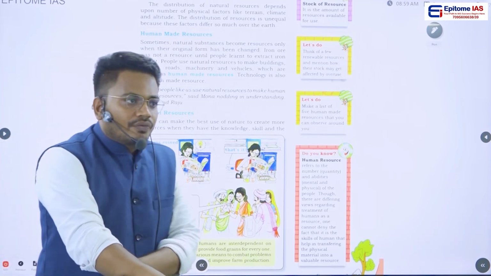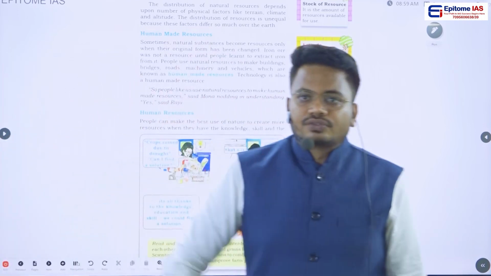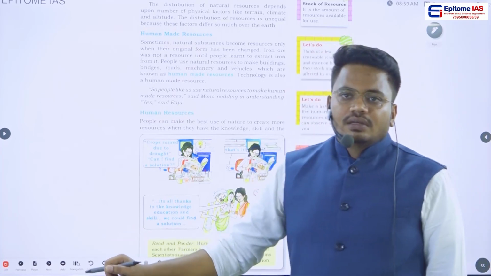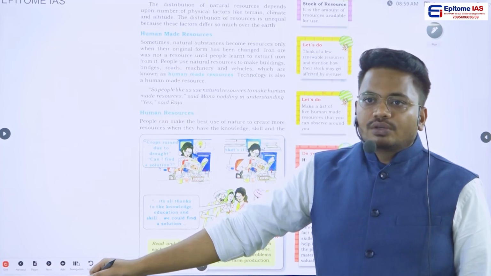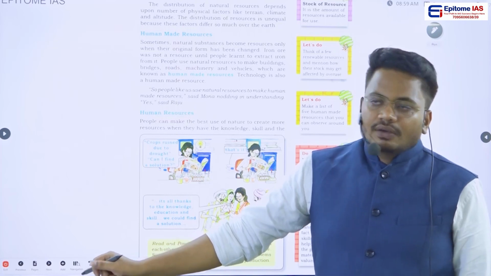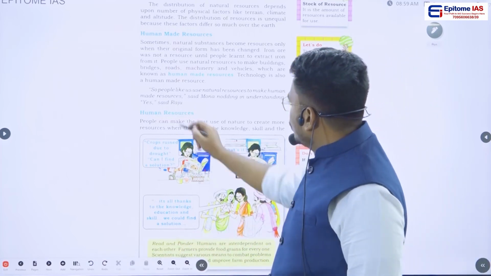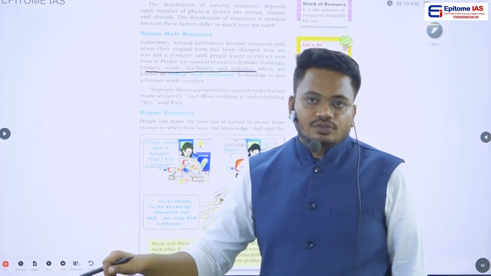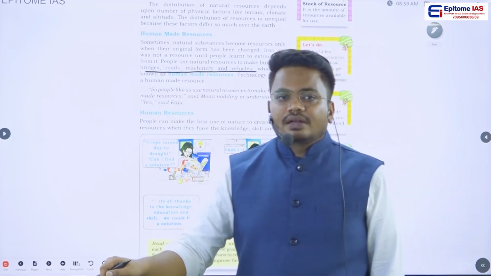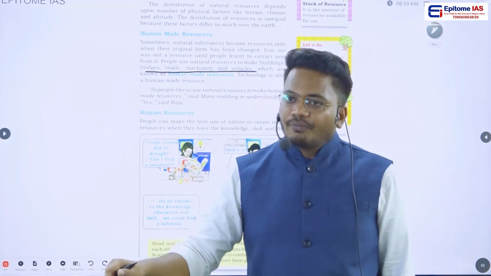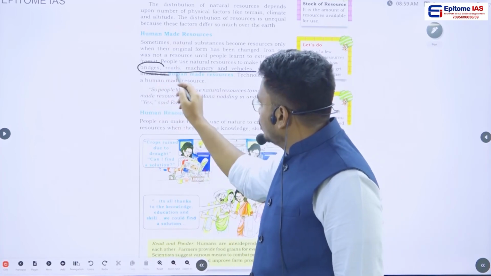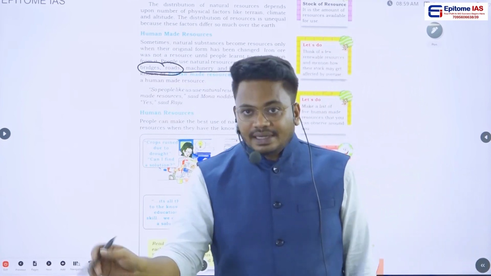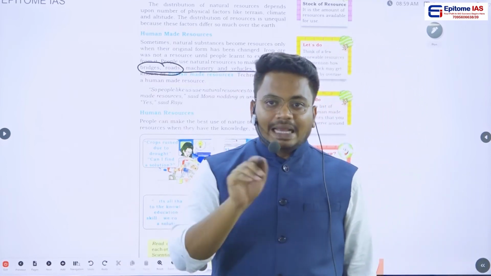Now the second type of resource is human-made resource. What do you mean by human-made resource? Those resources which are converted by humans in order to make their life easier. Suppose, we can call roads, bridges, machinery and vehicles man-made resources. So how are we making these man-made resources? Obviously, in order to make bridges or roads, we have to use either renewable or non-renewable resources. That means we have to use natural resources.